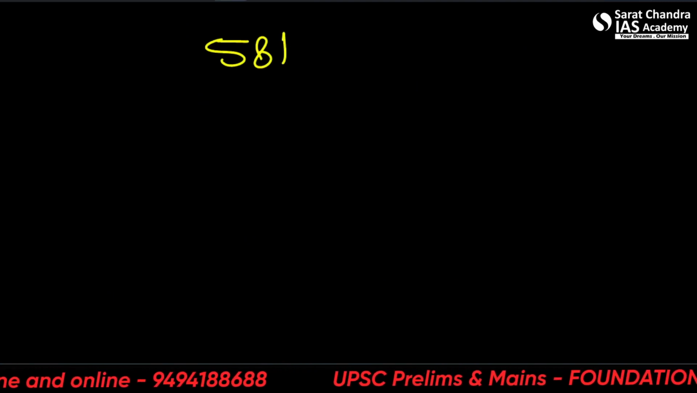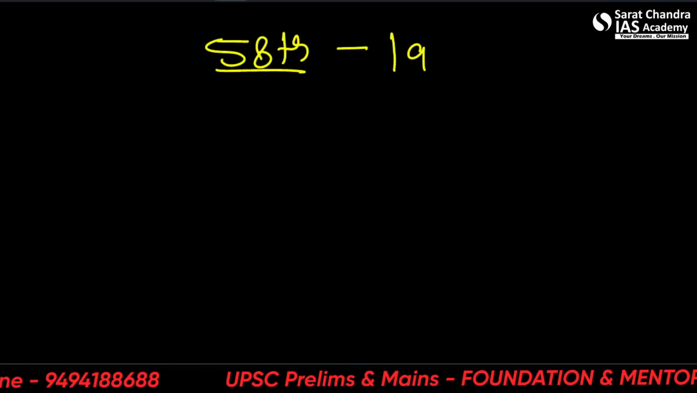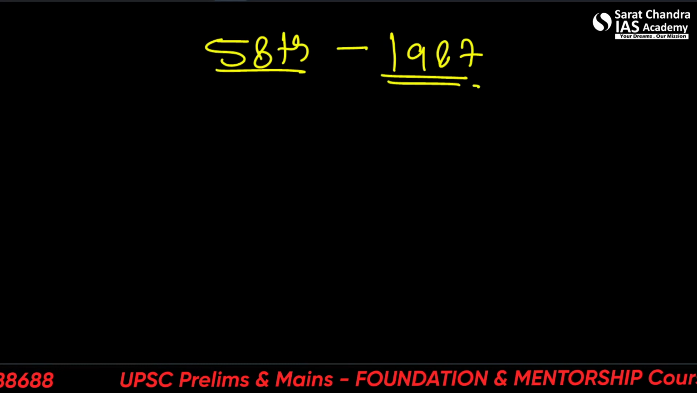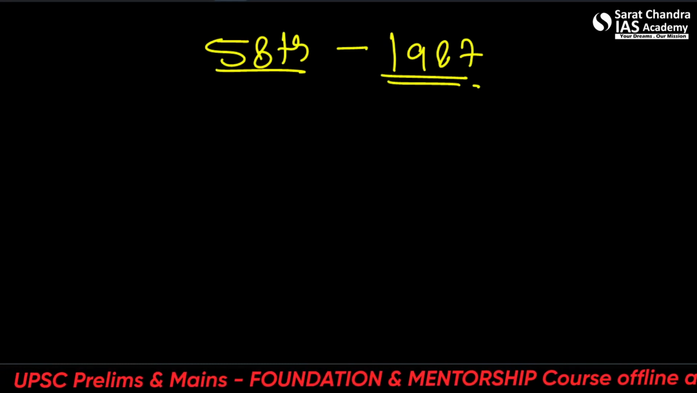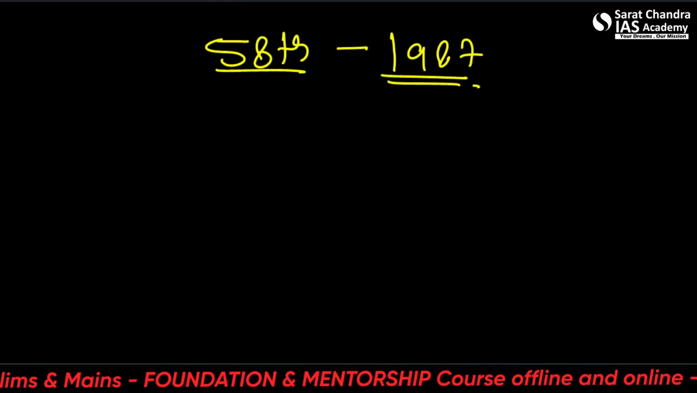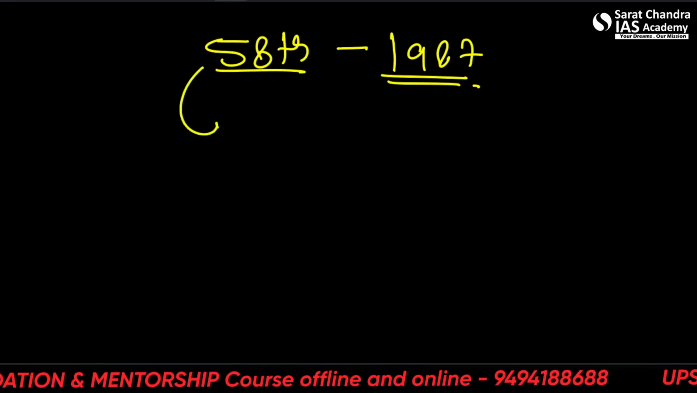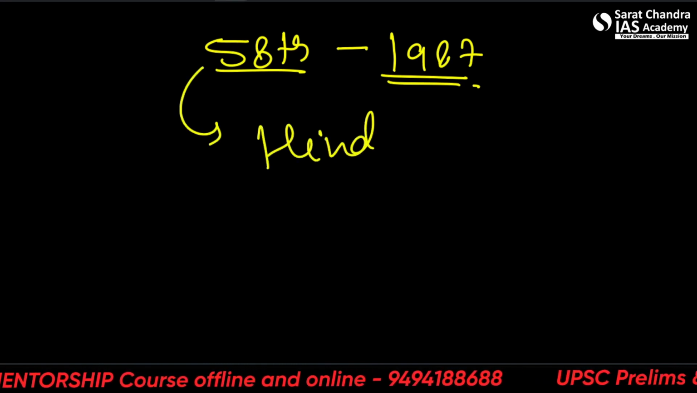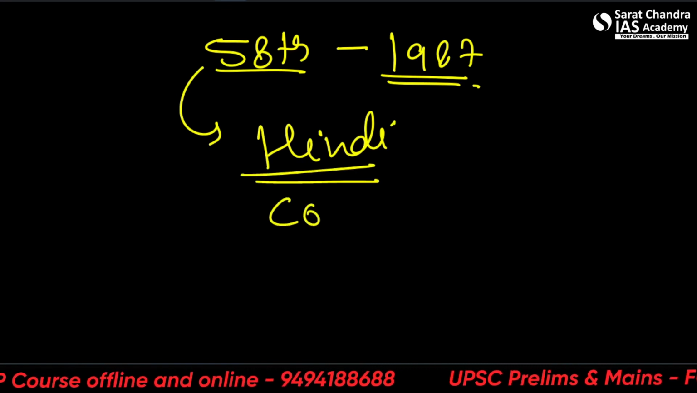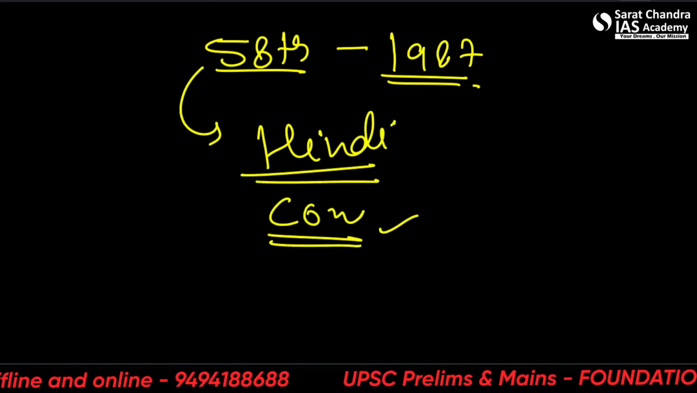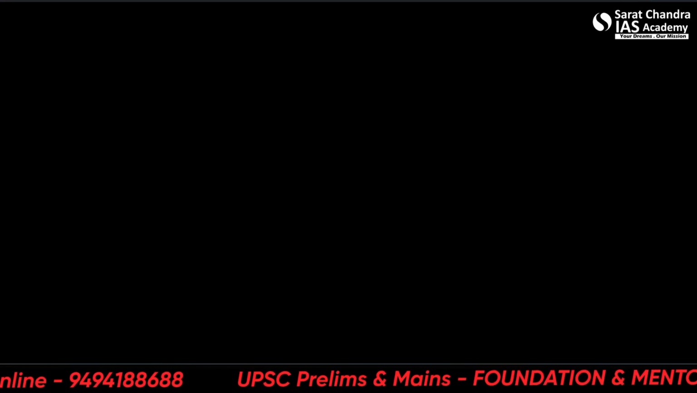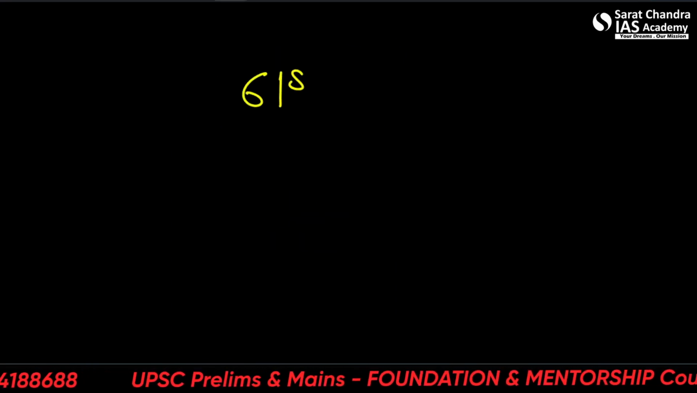Okay. The next one is the 58th Amendment Act of 1987. So it provided for an authoritative text of the constitution in the Hindi language and gave the same legal sanctity to the Hindi version of the constitution. So this was about the Hindi version of the constitution. 58th.